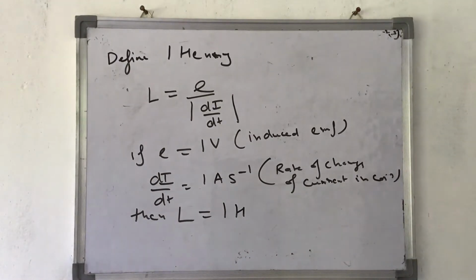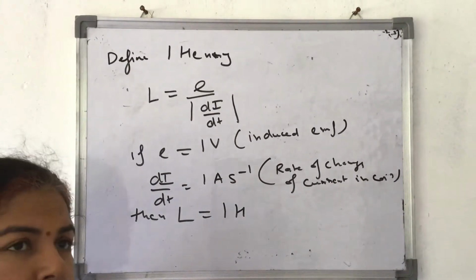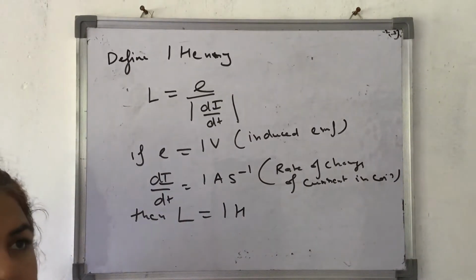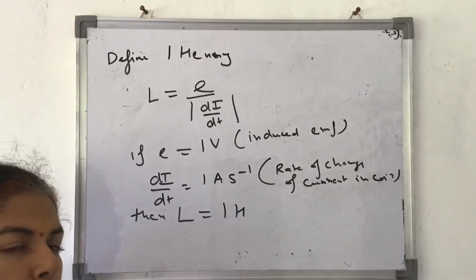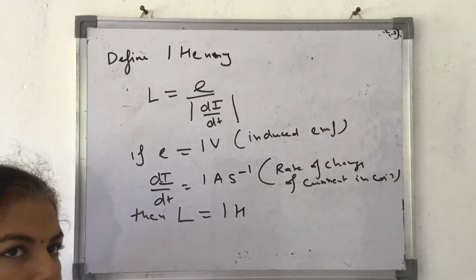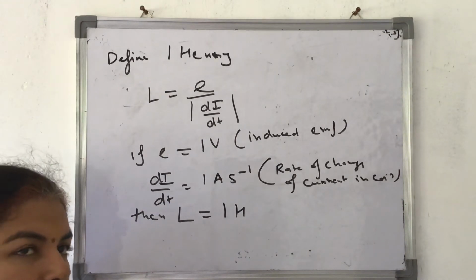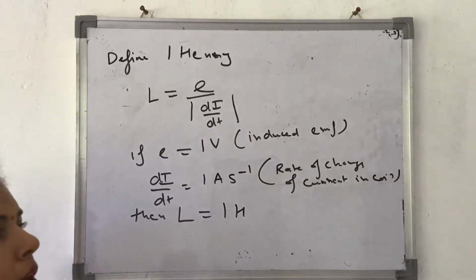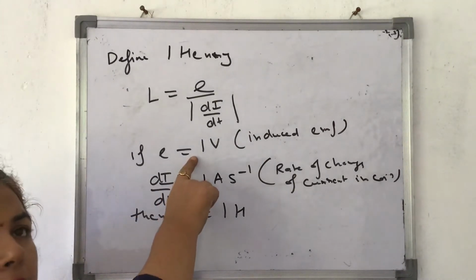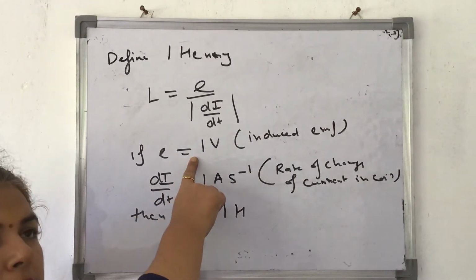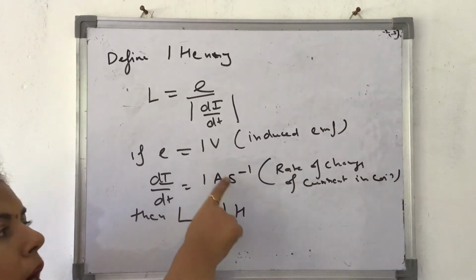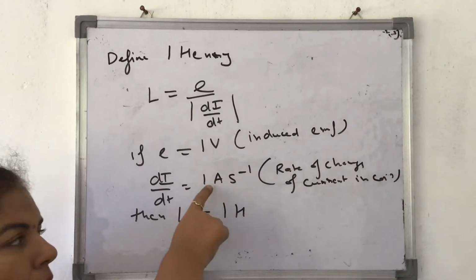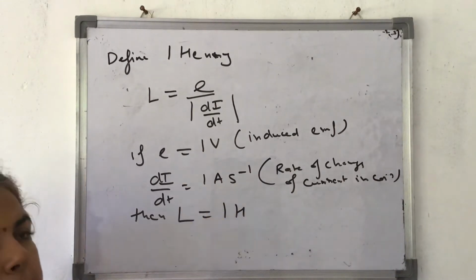Now can you define? Yes. 1 Henry is the value of the coefficient of self-inductance if 1 volt of induced EMF is produced in a coil due to a rate of change of current of 1 ampere per second.